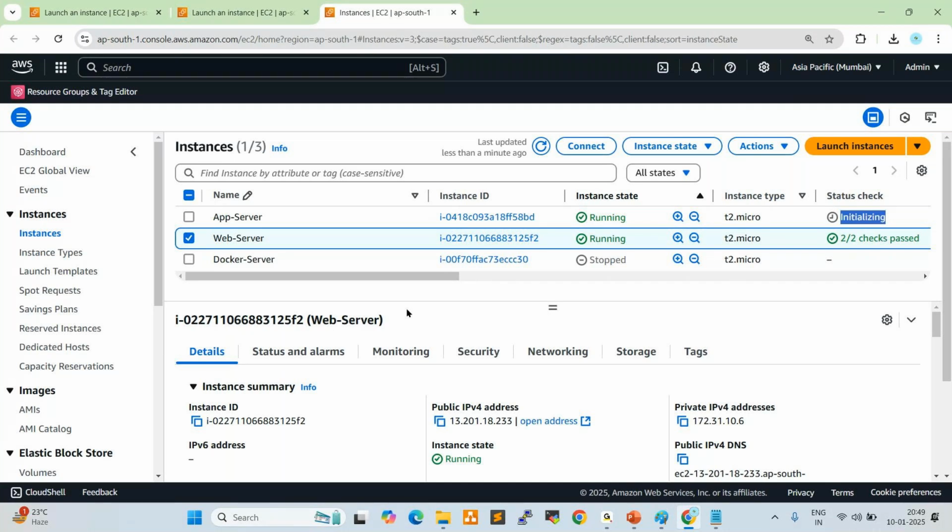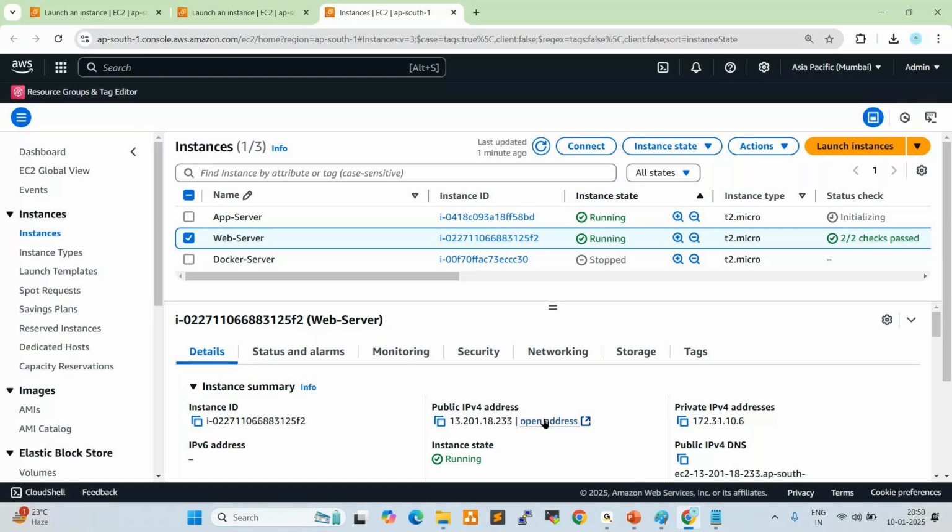But here, normally every cloud server has two IP addresses, right? A physical server or physical laptop or desktop has only one IP, right? But on the cloud side, two IPs. One is the public IP, the second one is the private IP.